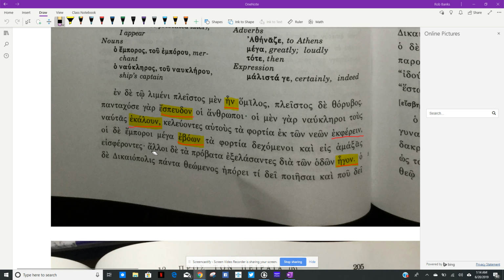Alloi de ta probata exelasantes dia ton hodon agon. Okay, so others, exelasantes. This is one of those irregular ones in that the stem undergoes a significant change here. This is from elauno, but this first aorist stem is just ELA. Then we have the SA and the rest. This, of course, is a participle, so a first aorist nominative plural participle from ex elauno, irregular because of the change of the stem.